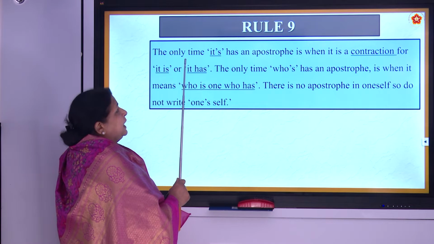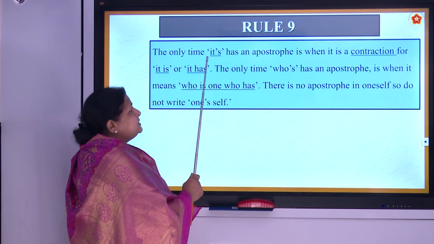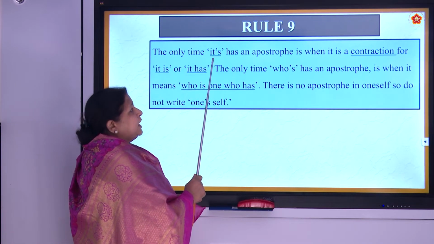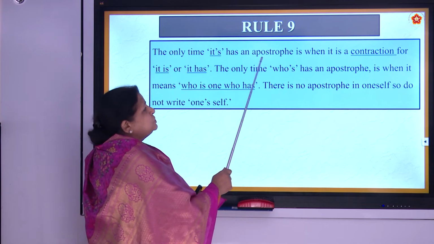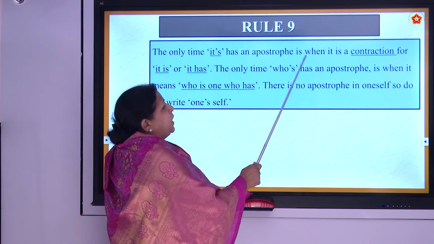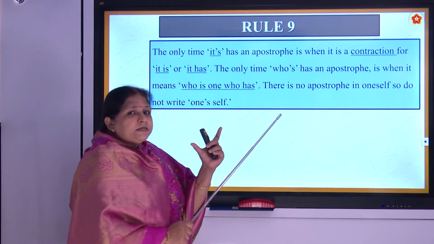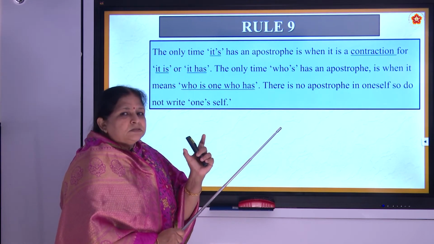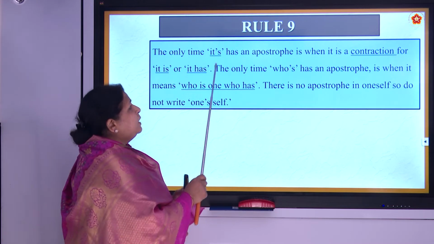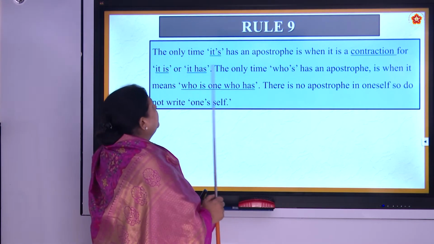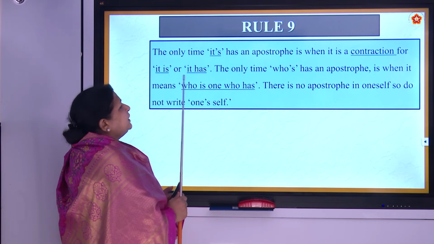The only time it's, it apostrophe s, has an apostrophe is when it is a contraction. Instead of saying it is, we say it's. So that time we will have an apostrophe s, for it is or it has.